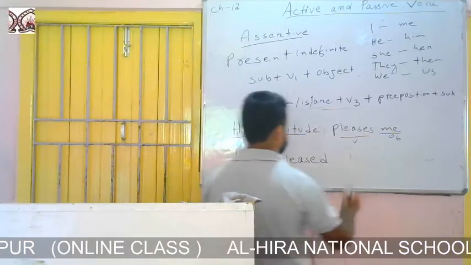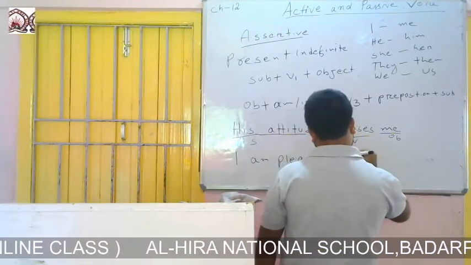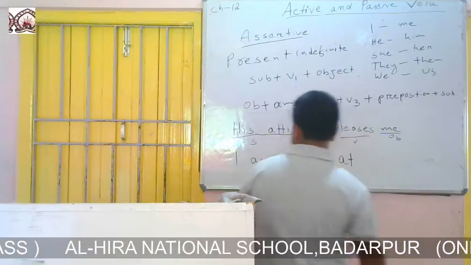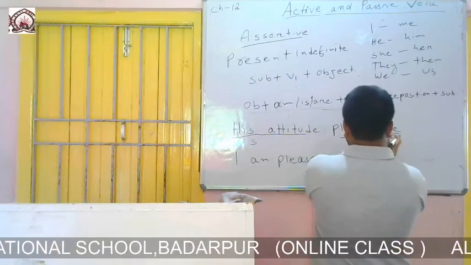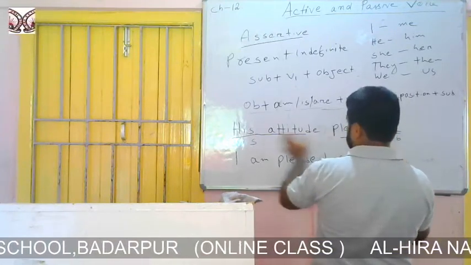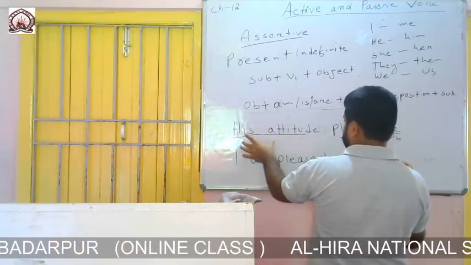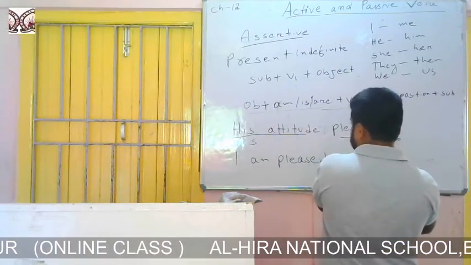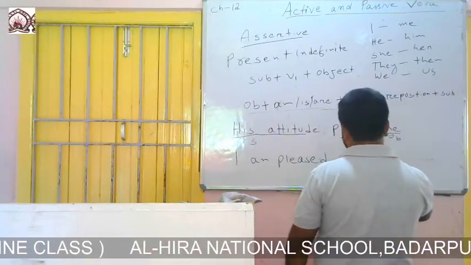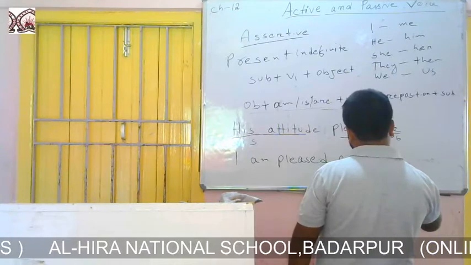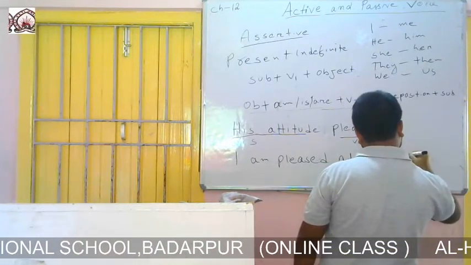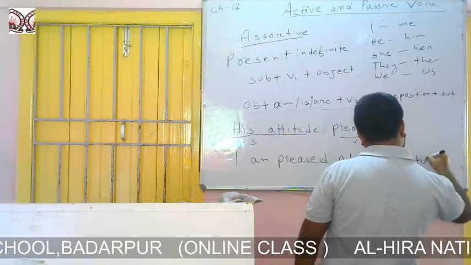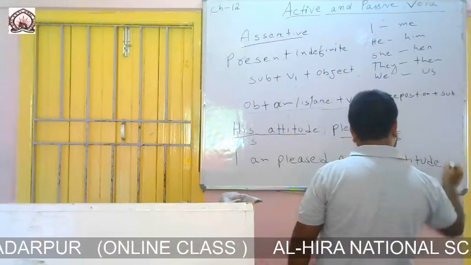Here we will use at. I am pleased at, then according to the formation the subject will come. So the subject becomes the object: I am pleased at his attitude.